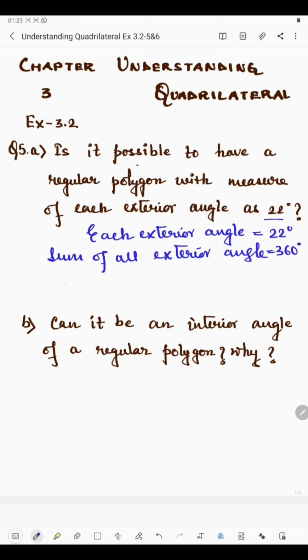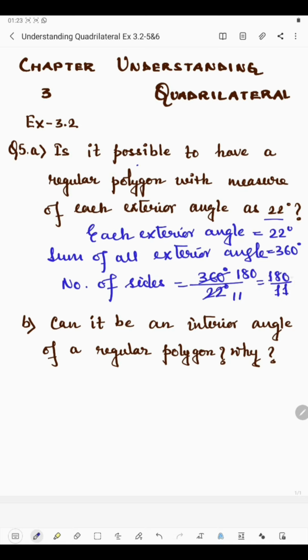Now, what will be the number of sides then? Sum of all exterior angles divided by each exterior angle. So, it's 360 degree divided by 22 degree. Okay, now 2 11s are 22, 2 18s are 36 and 1 0. So, what we have got is 180 by 11.